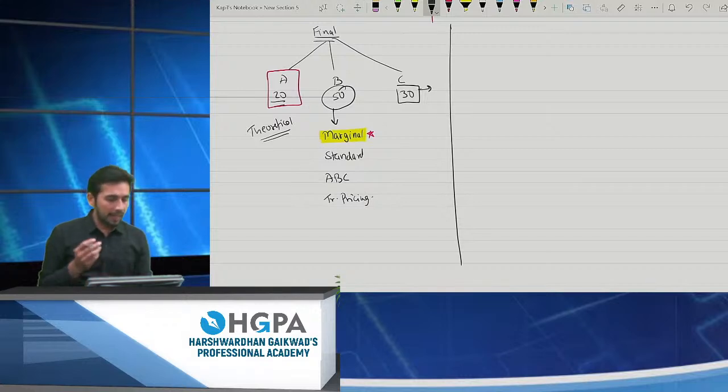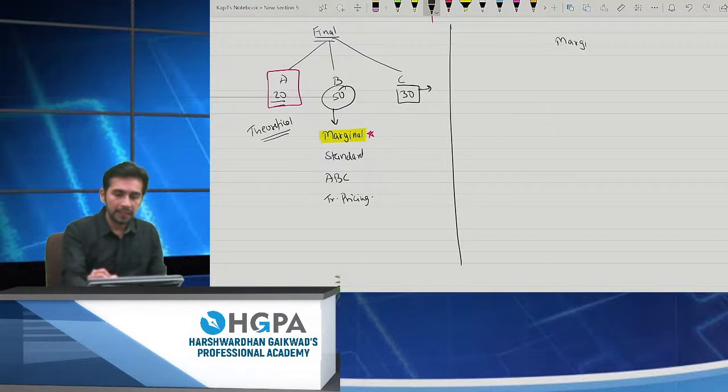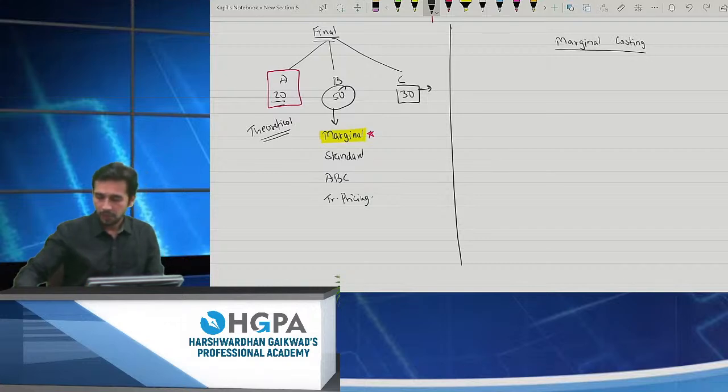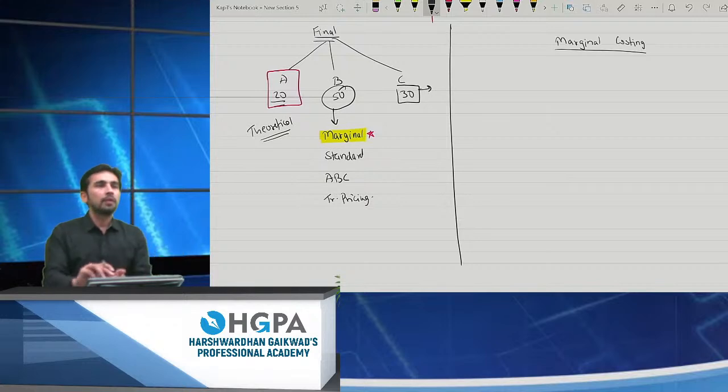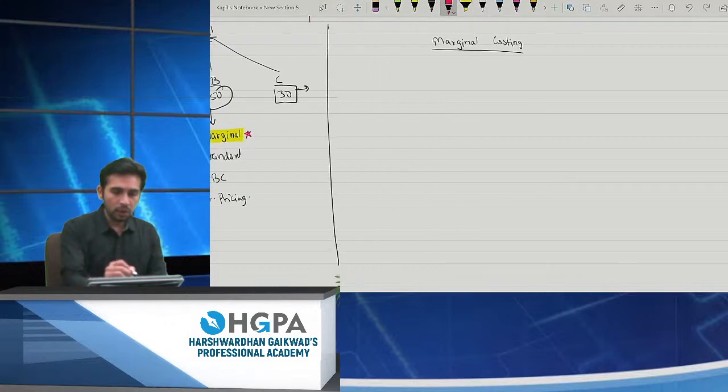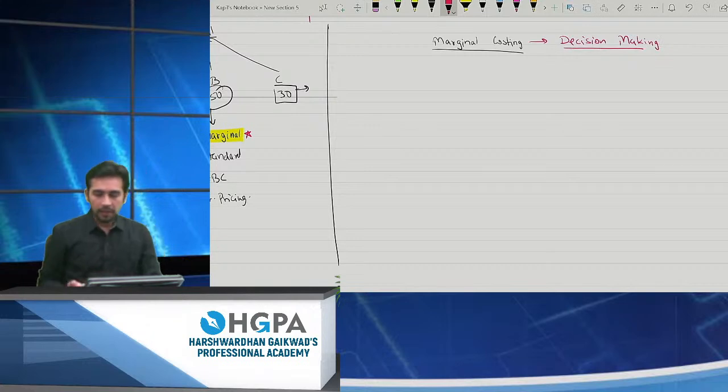I need an answer. What do you mean by marginal costing? Why is there a need for marginal costing? Can anyone answer? What is the need for marginal costing? Yes, please tell me. Do you know the complete name of marginal costing? Exactly which technique is it called? Marginal costing is also known as decision making, right? It is the decision making concept. Now, why is it called decision making?